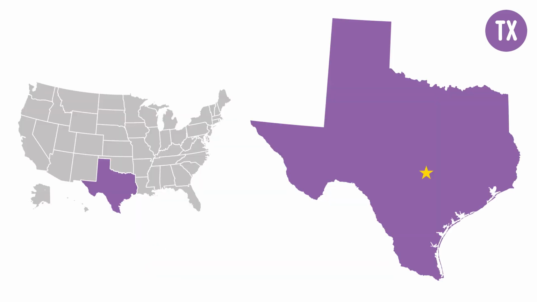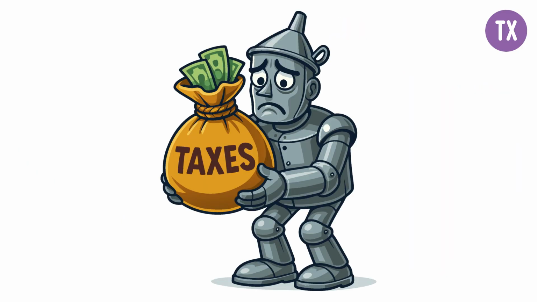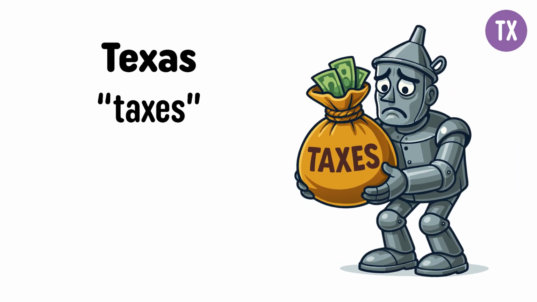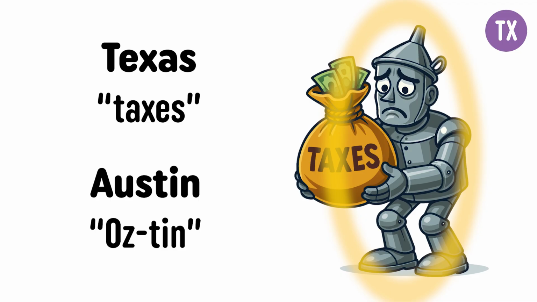The capital of Texas is Austin. This image represents Austin, Texas. First, we have to convert the state Texas into a picture. Texas sounds similar to taxes. Next, we have to convert the capital city Austin into a picture. Austin can be broken down into Oz-Tin, like the Tin Man from The Wizard of Oz.